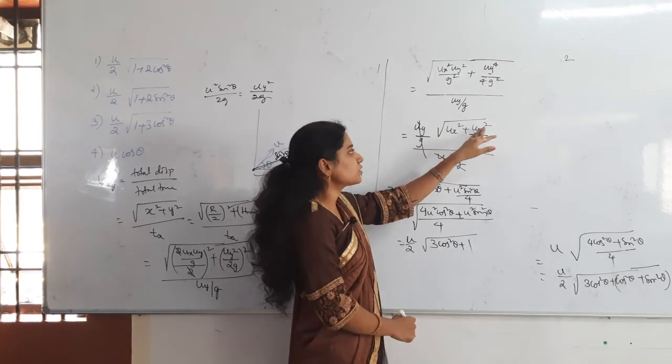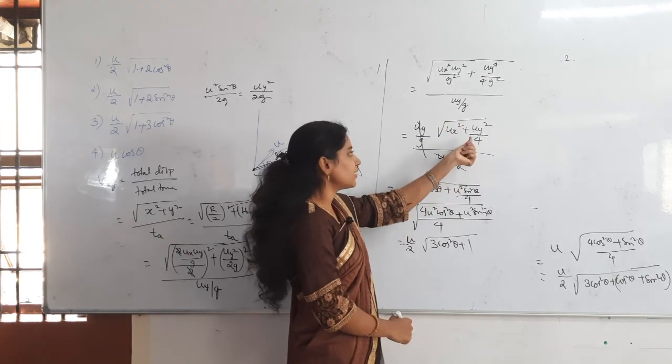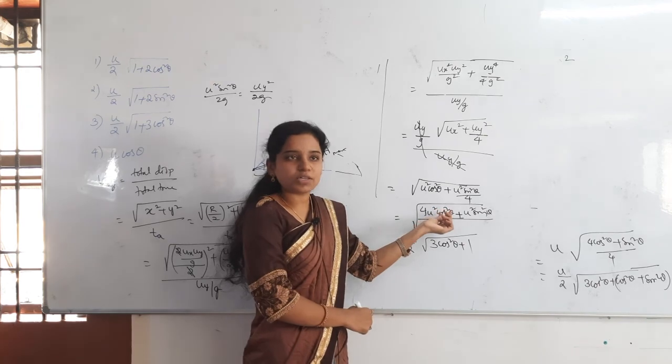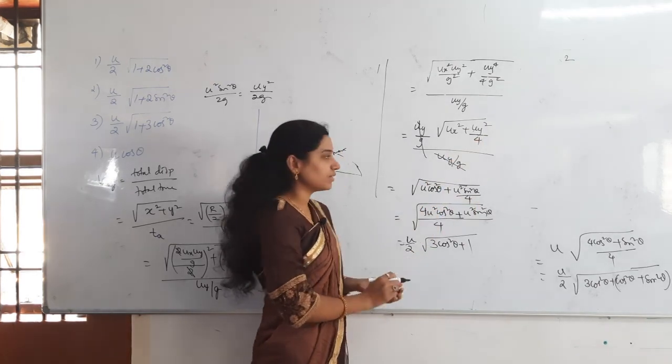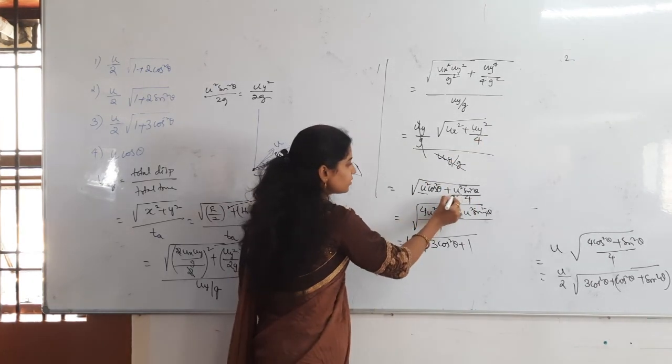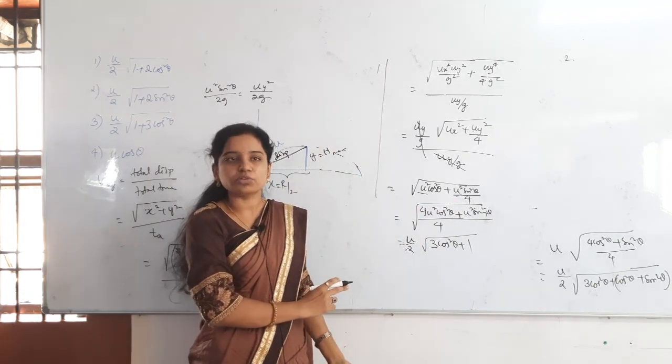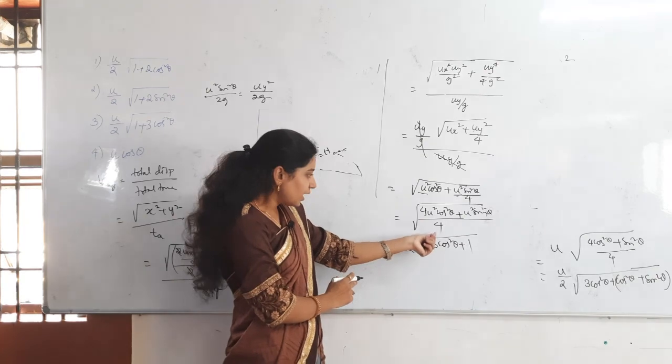Under root ux square plus uy square by 4. I have taken 4 as LCM, and then ux means what we have taken? U cos theta, uy means u sin theta. Here u square is there, here also u square is there. So that u square will come out. Root u square nothing but how much? U.